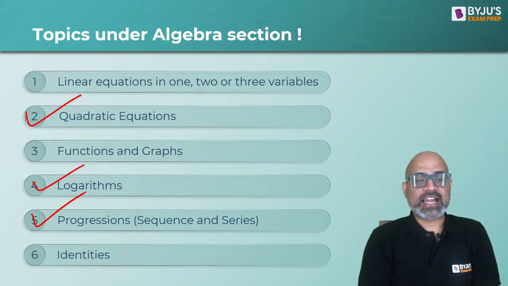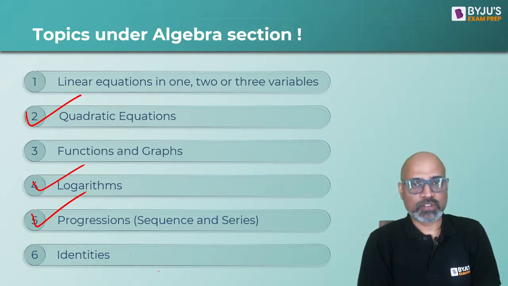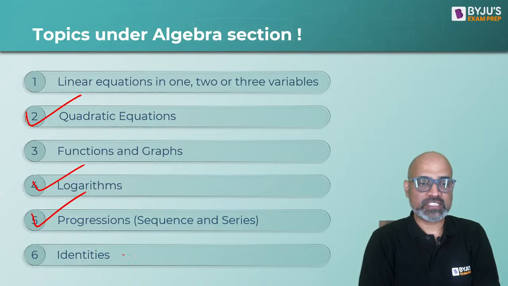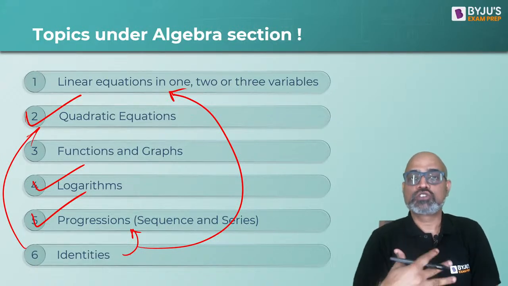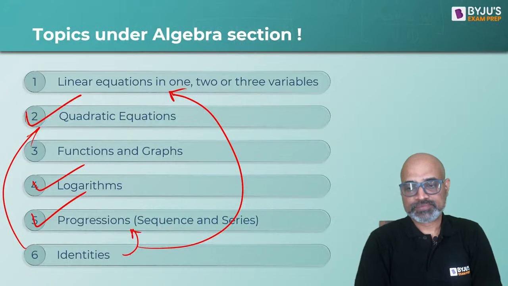And then you have identities. Identities alone generally do not come; they are very rare. Identities come along with progressions, along with quadratics, or along with linear equations in 1, 2 or 3 variables. So it's a combination that you get.